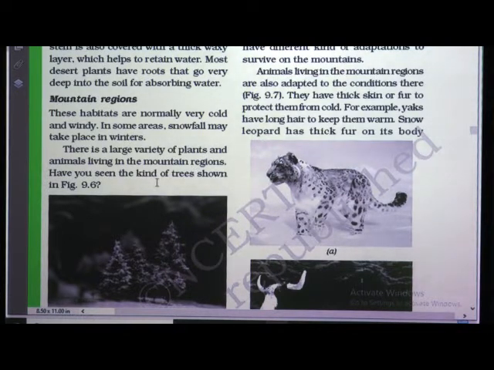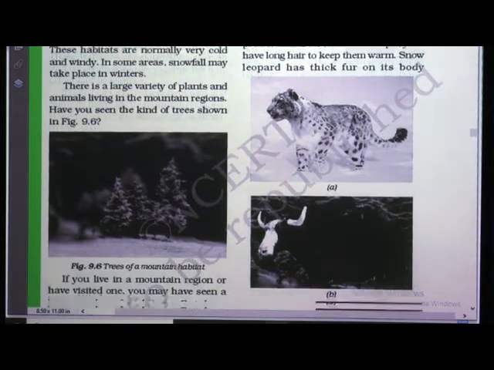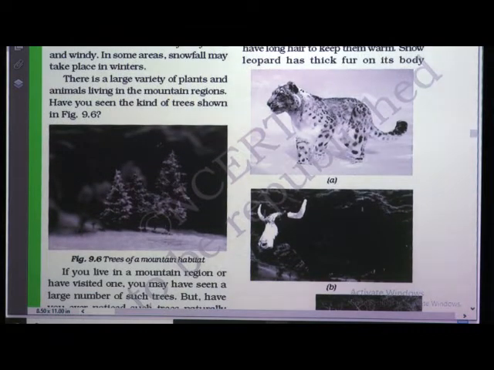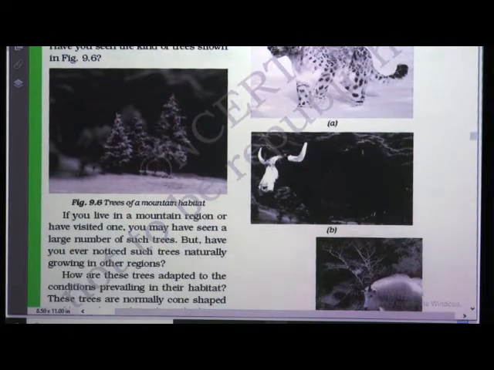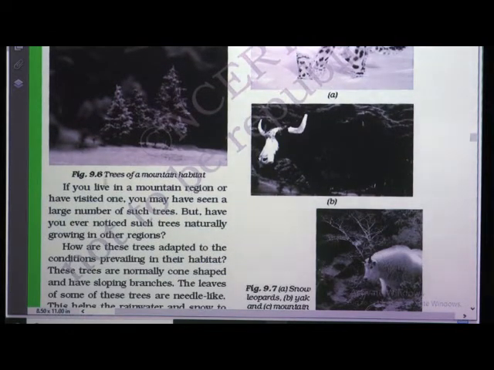Have you seen the kind of trees shown in figure 9.6? These are the trees which are found in the mountainous region. If you live in a mountain region or have visited one, you may have seen a large number of such trees. But have you ever noticed such trees naturally growing in other regions? How are these trees adapted to the conditions prevailing in their habitat?